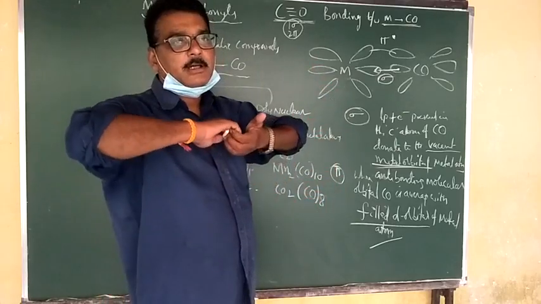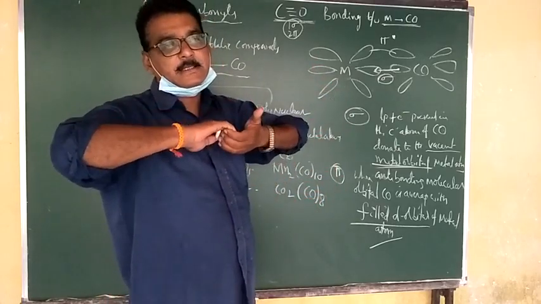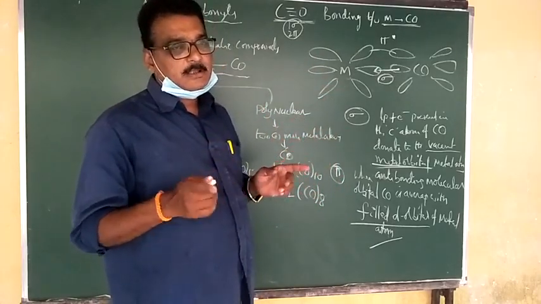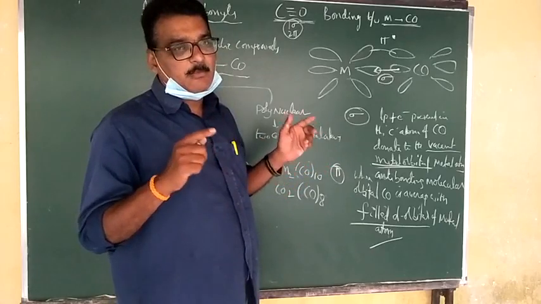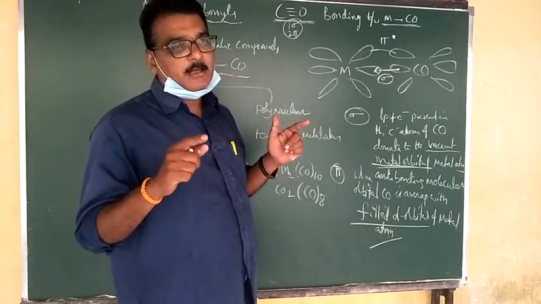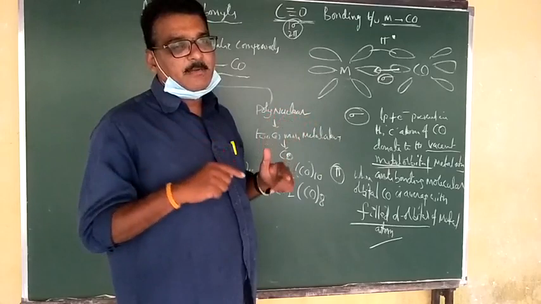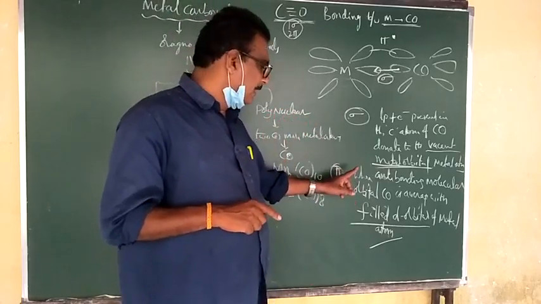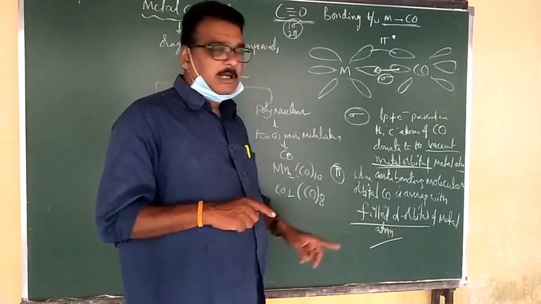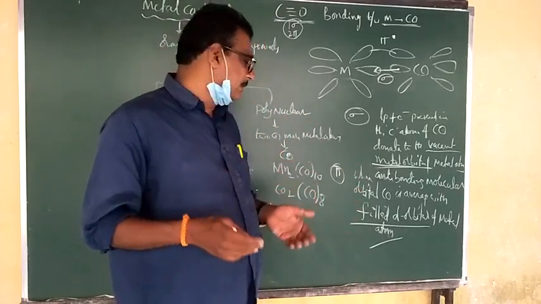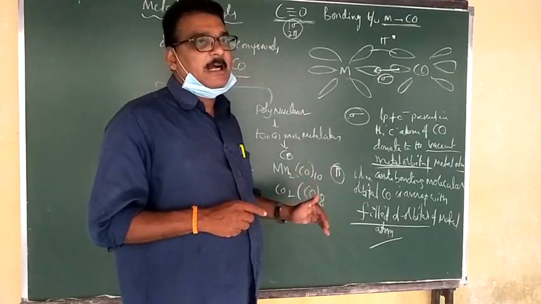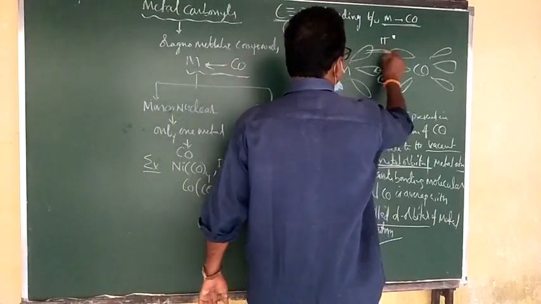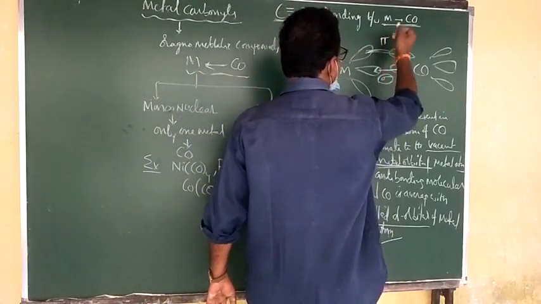Sigma bond means overlap along the internuclear axis, head-on. Whereas a pi bond is a sideways overlap. That's why, for pi bond formation, carbon monoxide contains the pi bond. But how is the pi bond formed between the metal and the carbon monoxide? Very important: when the anti-bonding molecular orbital of carbon monoxide overlaps with the filled d orbital of the metal atom to form a pi bond, this is the sideways overlapping. Therefore a pi star will be there.